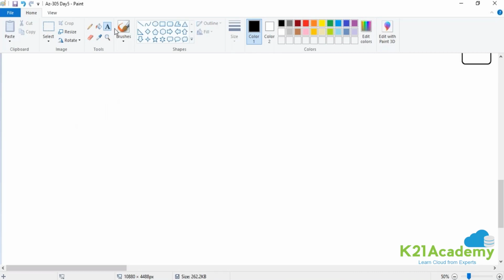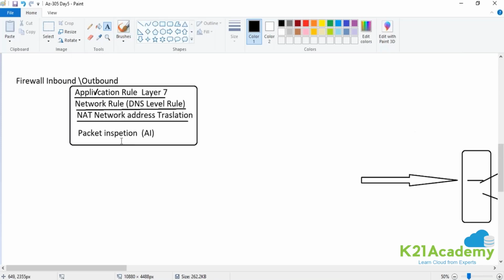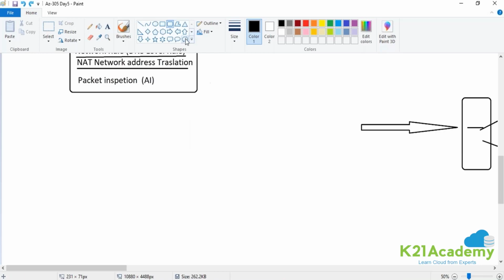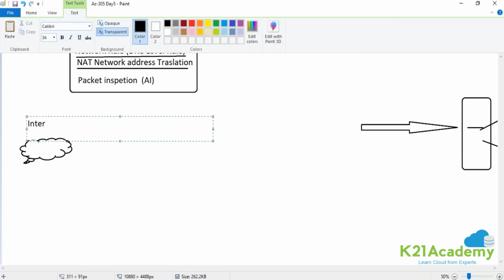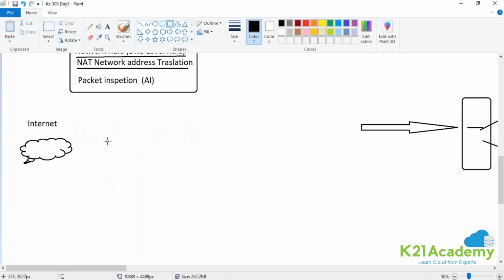Now guys, let's talk about a common scenario through the firewall: in your production, you cannot open all the websites. Now, why can we not open all the websites? Because my firewall is blocking. Now, how does that mechanism work? That is a category of your outbound rule, because if I'm trying to open any website, the traffic is getting generated inside the network and going to the internet. So let's say this is the internet and the traffic is getting generated. So let's say this is your network.